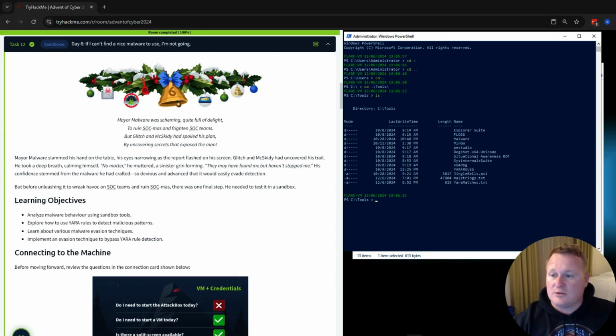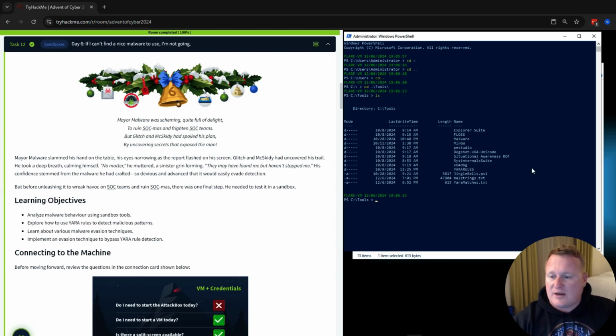So we get to go into this challenge today with our learning objectives: analyzing malware behavior using sandbox tools, exploring how to use YARA rules in detecting malicious patterns, learning how various malware evasion techniques can occur, and then implementing an evasion technique to bypass YARA rule detection.